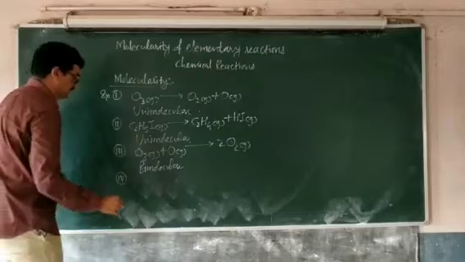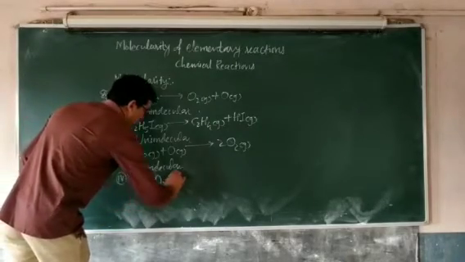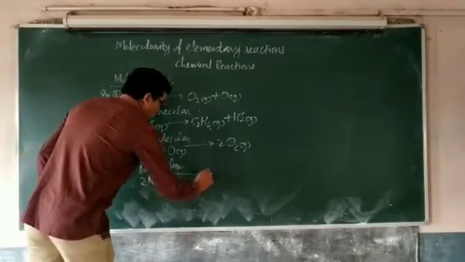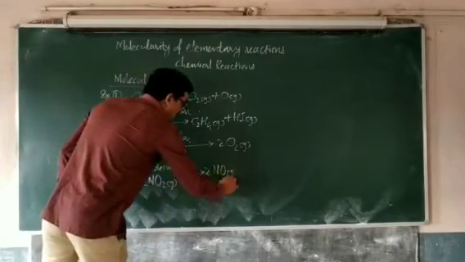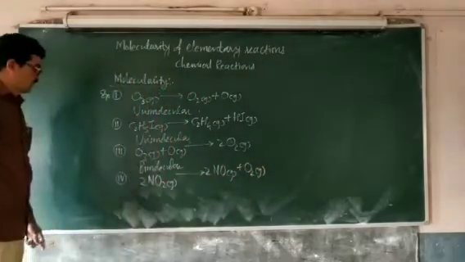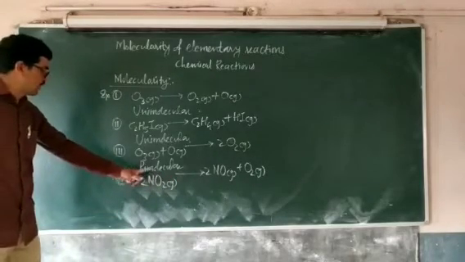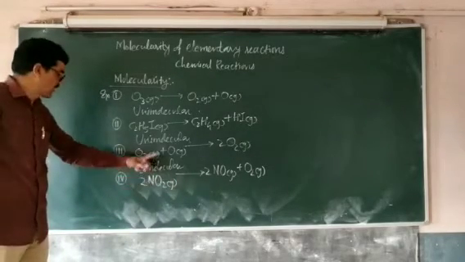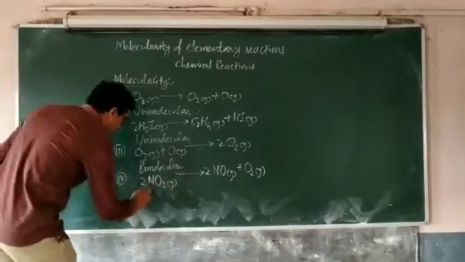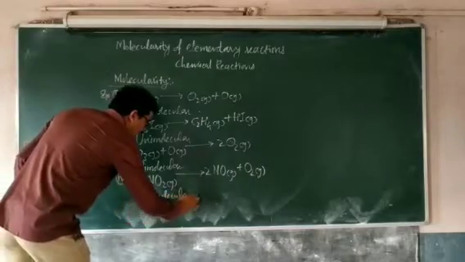Another example, NO2 gas. When NO2 gas decomposes to give NO gas and O2 gas, in this elementary reaction, 2 reactant molecules are involved, and therefore the reaction will be bimolecular. The molecularity of the reaction is 2. This is a bimolecular reaction.